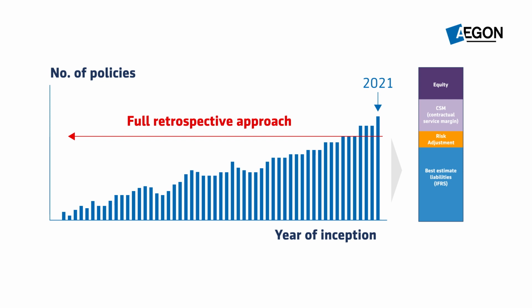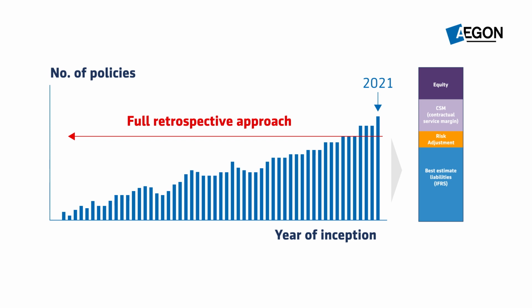This approach requires very detailed data for the IFRS 17 calculations, and given the rich history of Aegon over a long period of time, reaching back several decades for some policies. Applying this approach can be challenging, for example due to the limited historical data available and other reasons. Aegon has applied the full retrospective approach only to selected and mainly younger policies, predominantly in the UK and some newer businesses in the US.